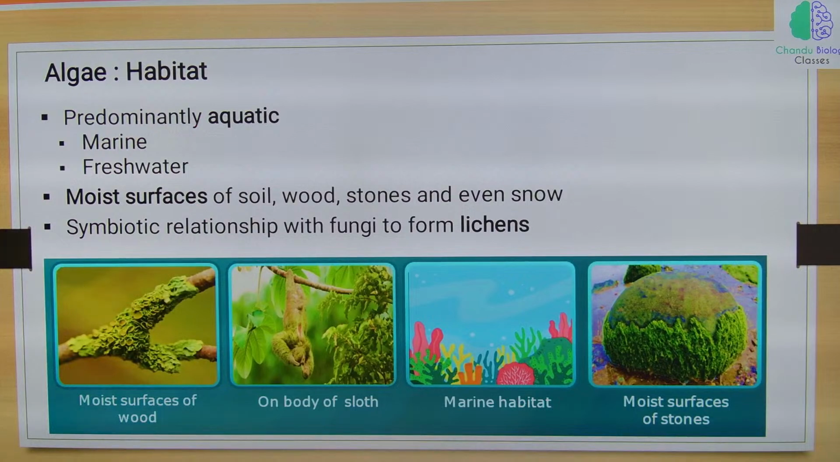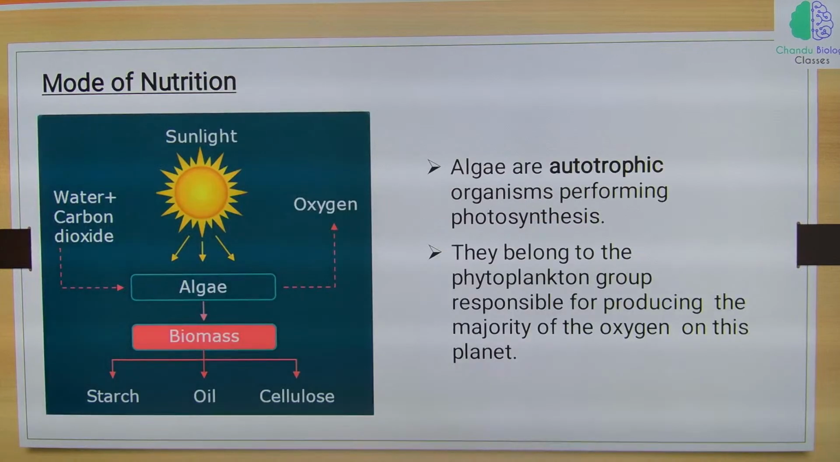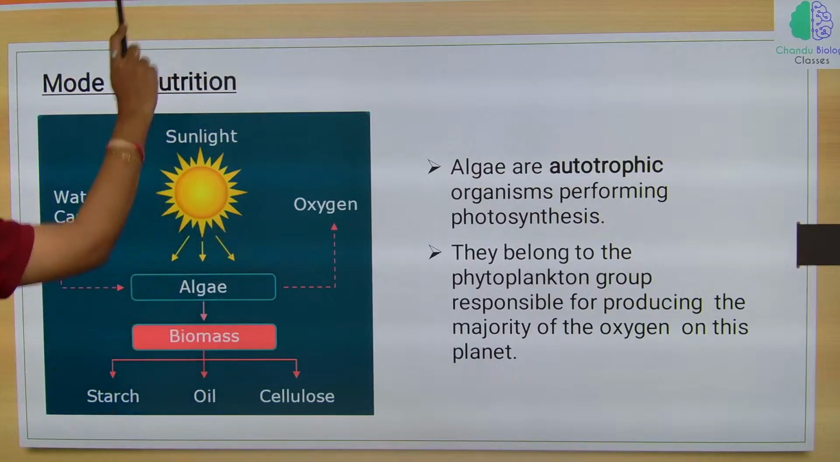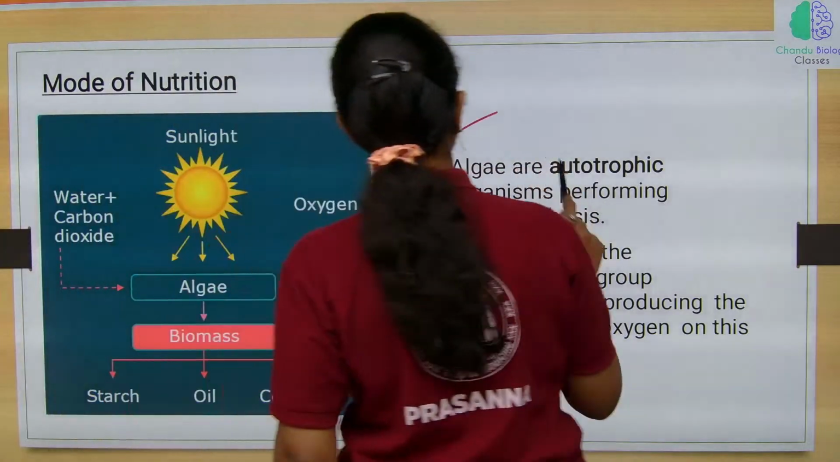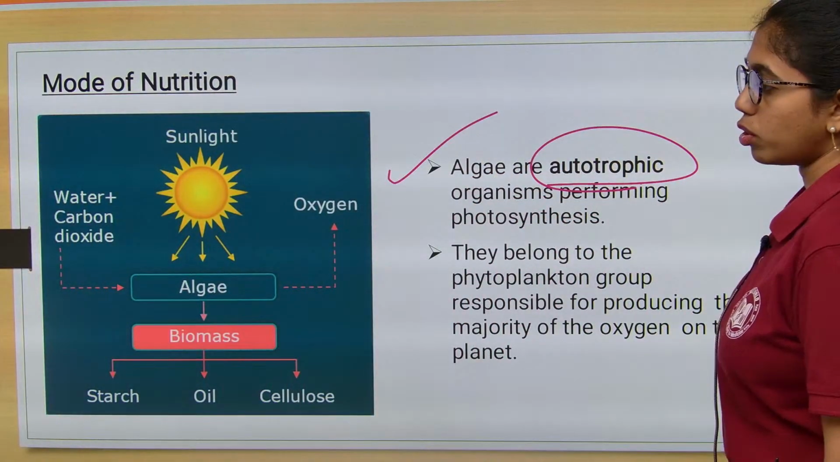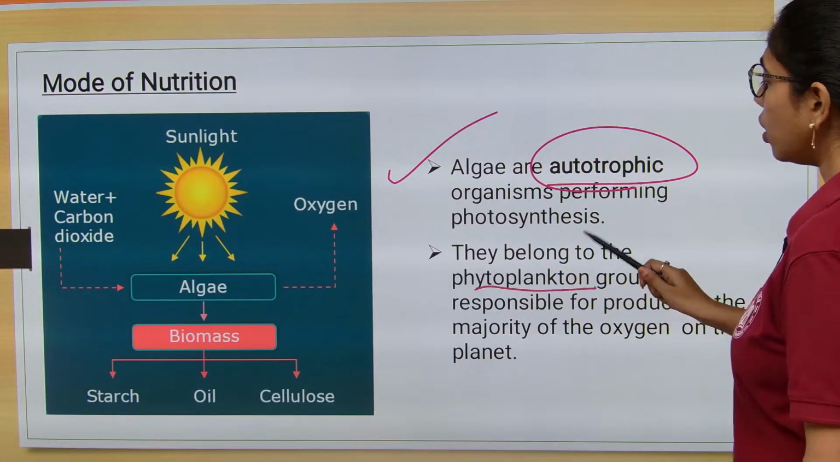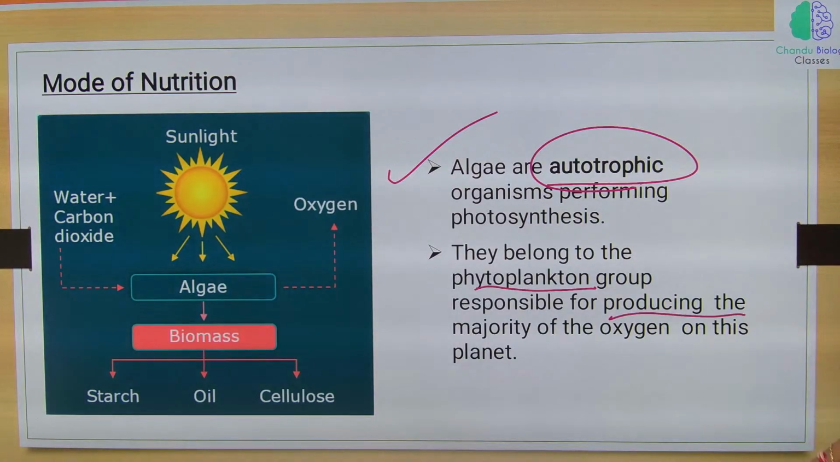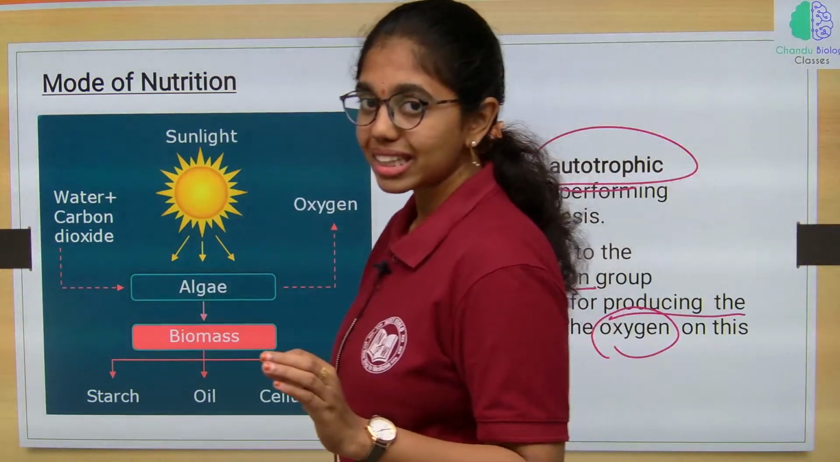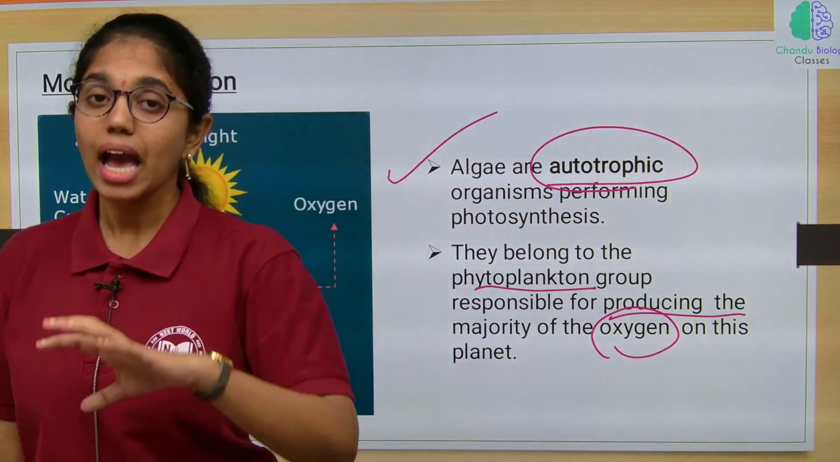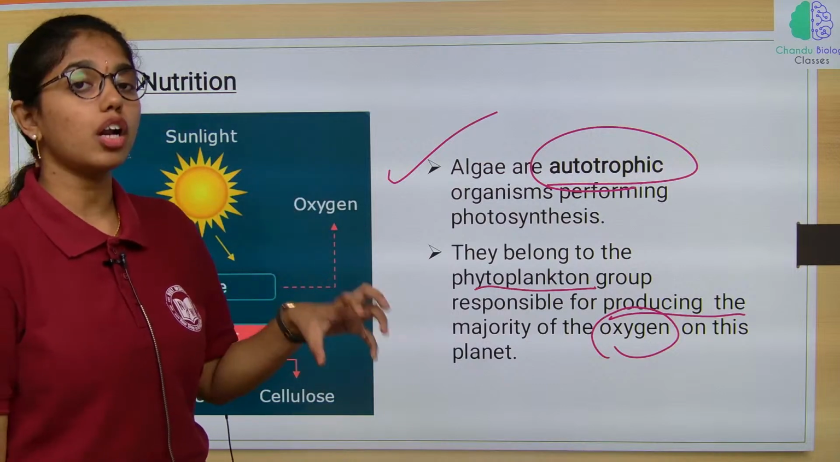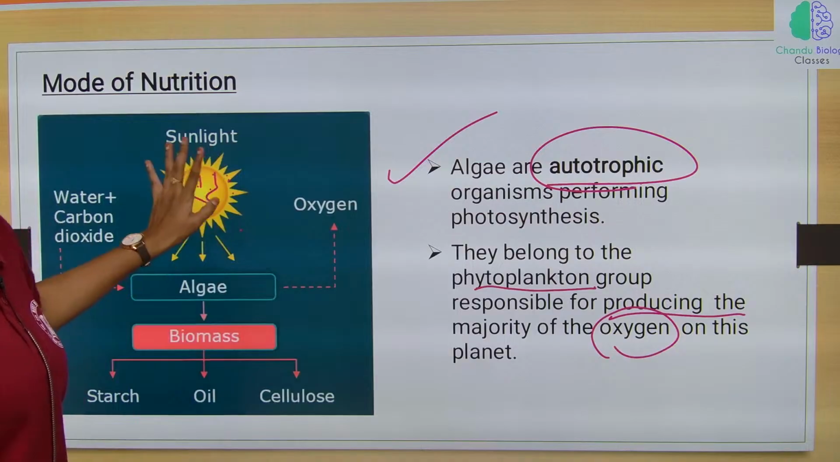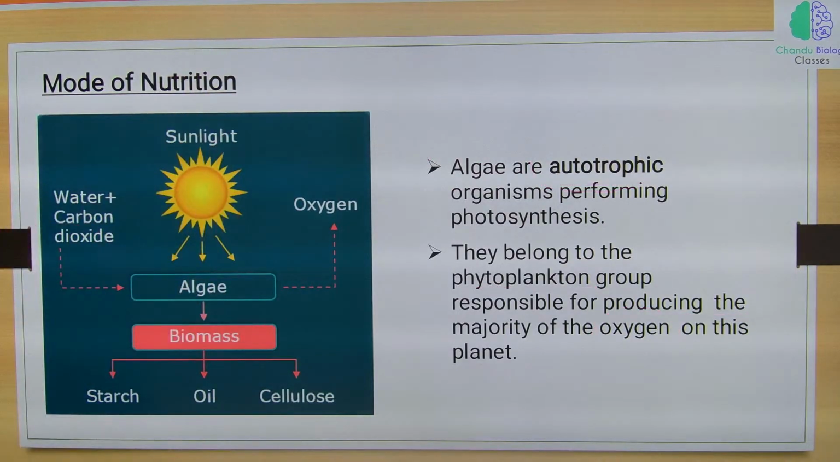And then mode of nutrition. Algae are autotrophic organisms performing photosynthesis. They belong to the phytoplankton group, which is responsible for producing the majority of oxygen on the planet. So, maximum photosynthesis is conducted by algae, and in the ocean 60% of the dissolved oxygen is fixed by algae, which conduct oxygenic photosynthesis.